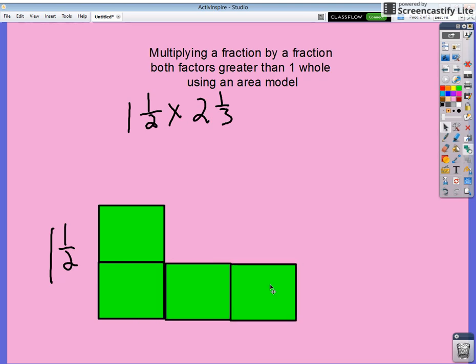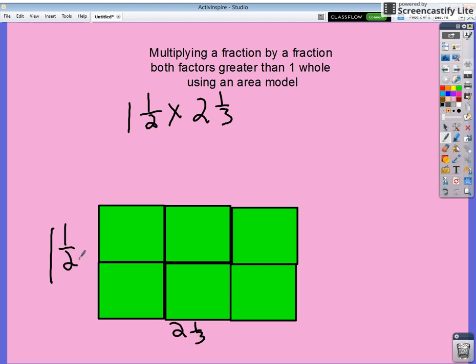However, I can't find the area of this with length times width unless I fill in all of it completely. So you can see that when I need to represent 2 and 1/3 as my width, I need 3 wholes. And for 1 and 1/2, I need 2 as my length. So I have a total of 6 wholes in order to represent everything that I will be doing. Next, I can go ahead and partition just like I would for any other multiplication problem involving fractions with an area model.